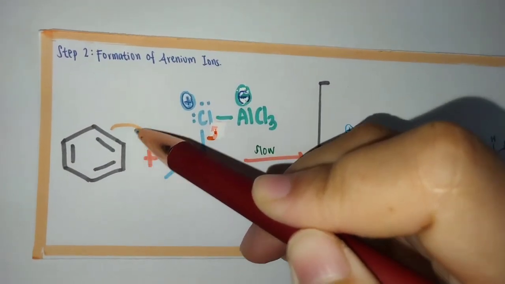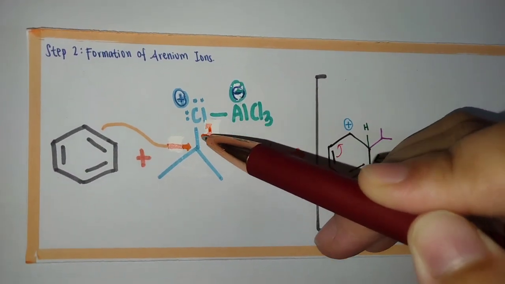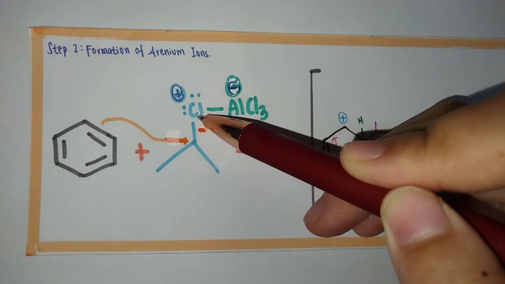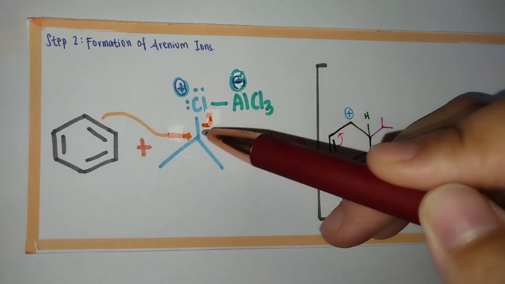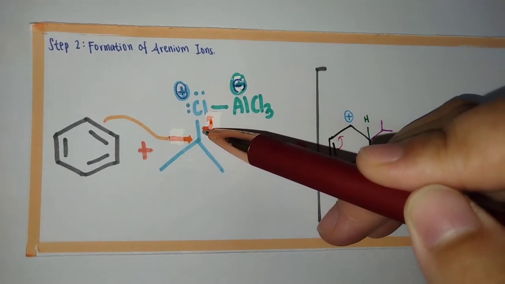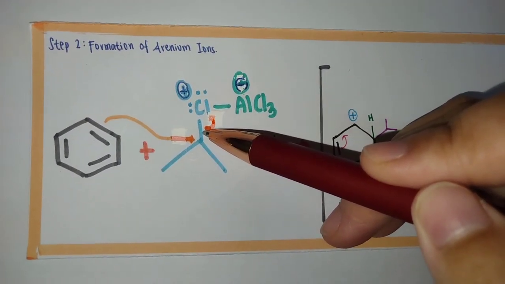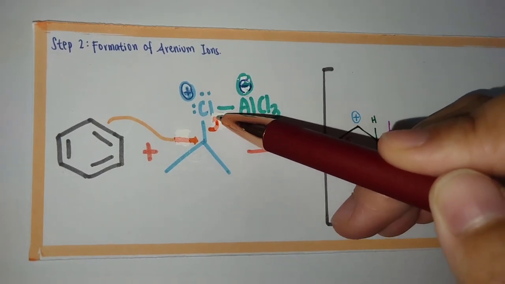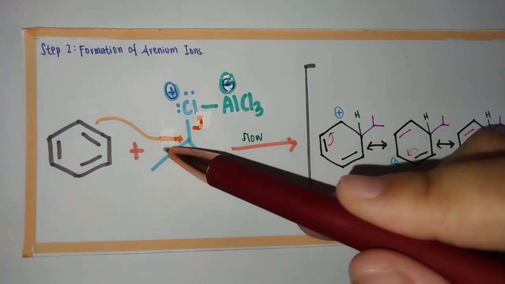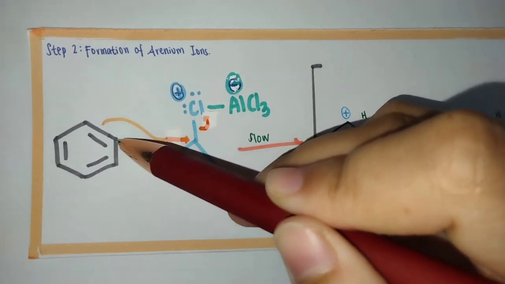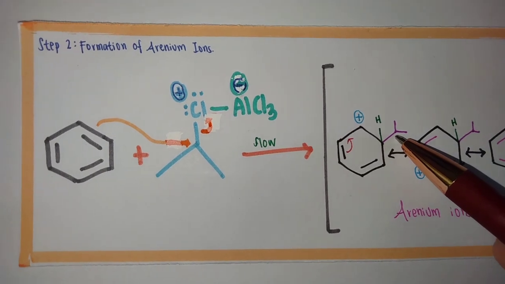The bond between carbon and chlorine here will break down, and both of the electrons from this bond will be pushed toward the chlorine, and then this compound will attach to the sigma bond here, forming like this.